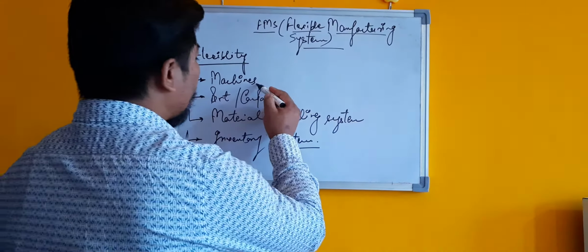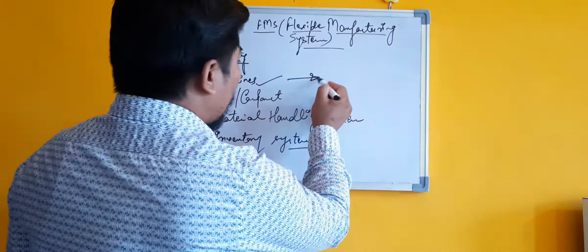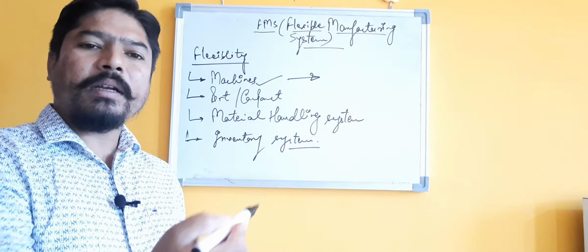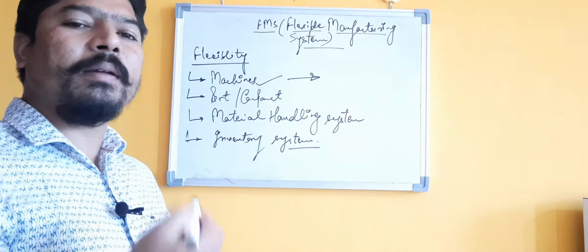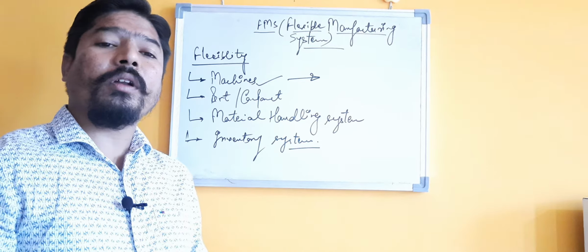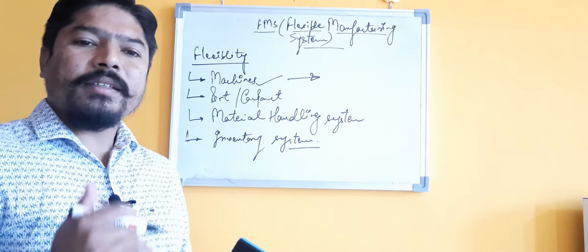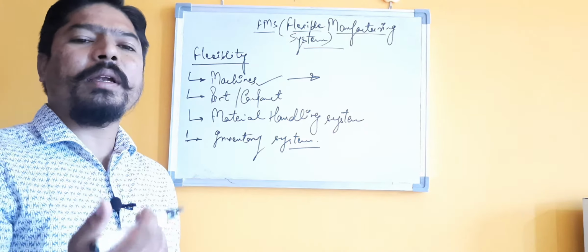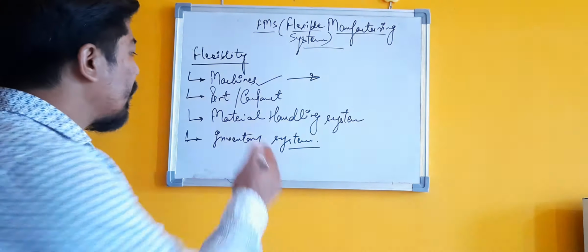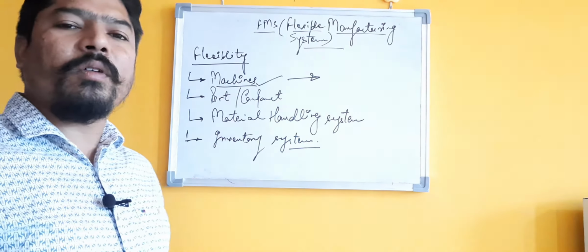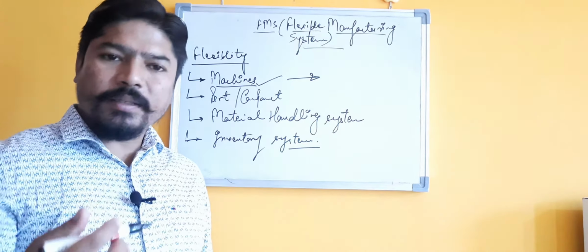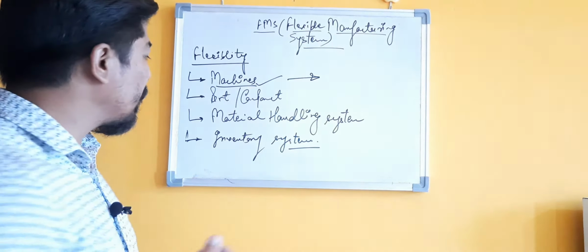Flexibility in your machines means that the machines which we are using to manufacture a component of that particular part family, of those particular configurations, we don't need to change our machines even if we make changes in our part or component dimensions, sizes, or even material. So we don't need to change our machines for those changes. So flexibility in our machines also should be there.